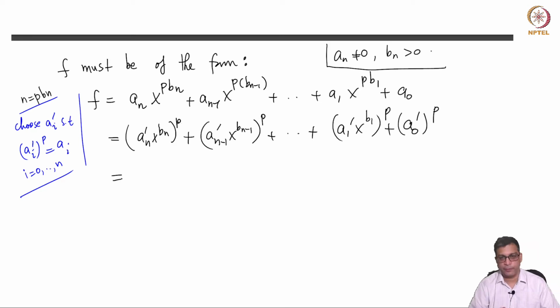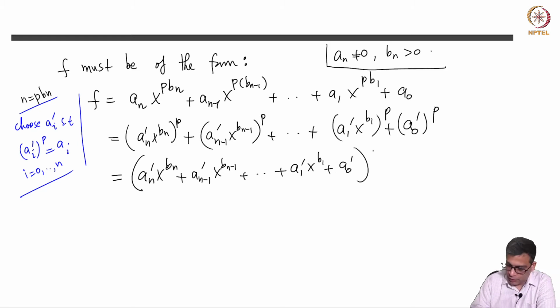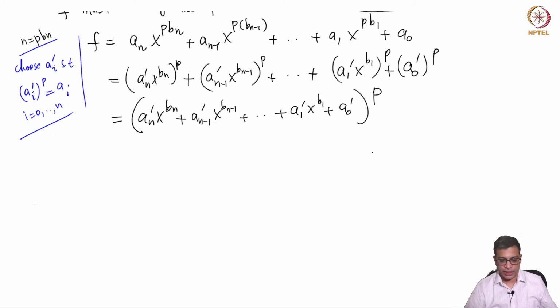Now using the binomial theorem, in characteristic p there are no mixed terms, I can simply write this as the whole power p. So this is a nice thing with characteristic p. If you expand this by the binomial theorem, all the mixed terms will have coefficients divisible by p, so they will go away. So this will simply be equal to this term. But this means this is g^p.